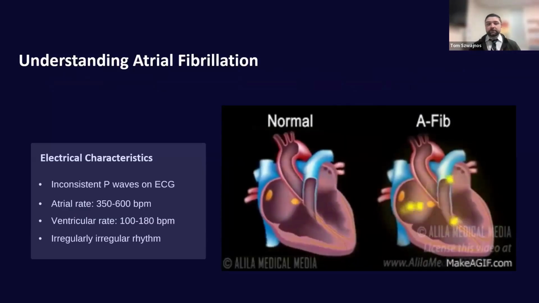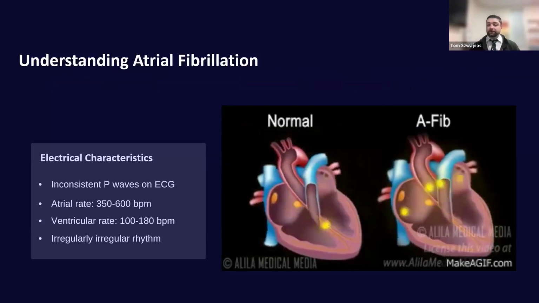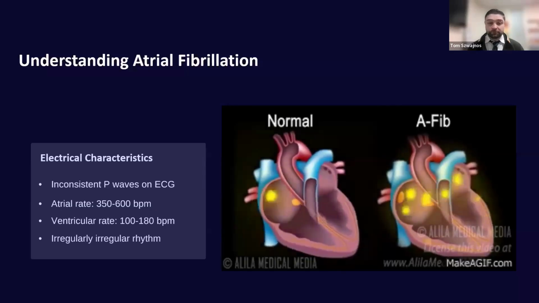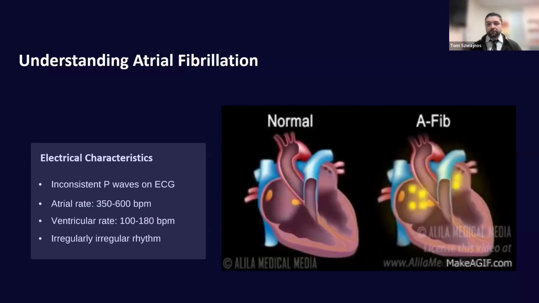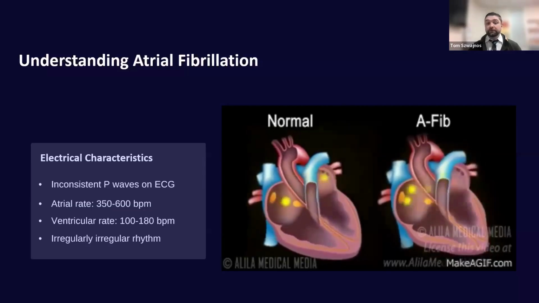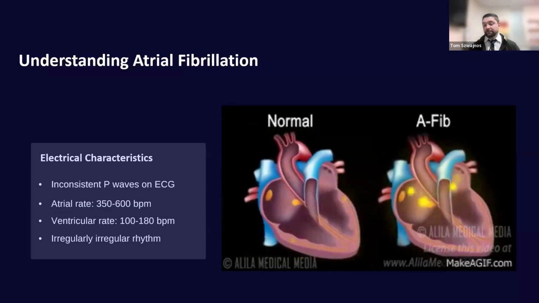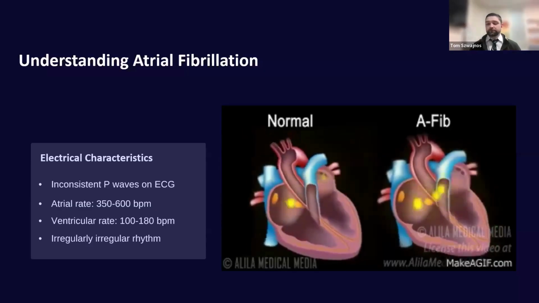So going into atrial fibrillation, this is a supraventricular tachyarrhythmia. It has inconsistent P waves on the EKG, typically an atrial rate of 350 to 600 beats per minute. We look at this visually here on the right. You'll see in normal sinus rhythm that the electrical conduction pathways are generally normal, versus in Afib, where the pathways are a little bit more disorganized, with an irregular rhythm.